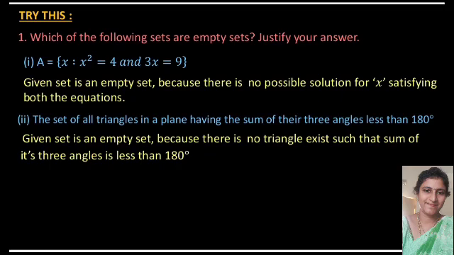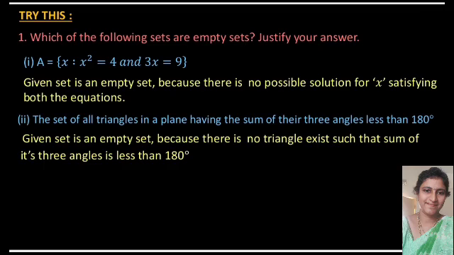Next one, the set of all triangles in a plane having the sum of their three angles less than 180. All of you know, and all your teachers told you in previous classes, what is the sum of the three angles in a triangle? All of you know it is a universal truth.